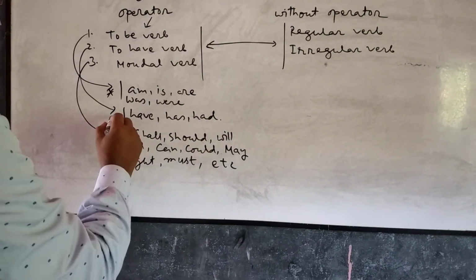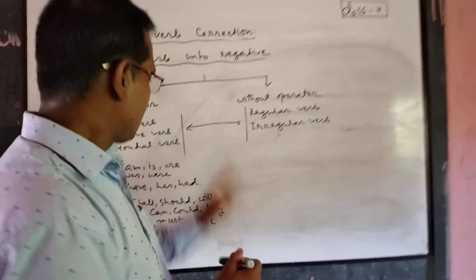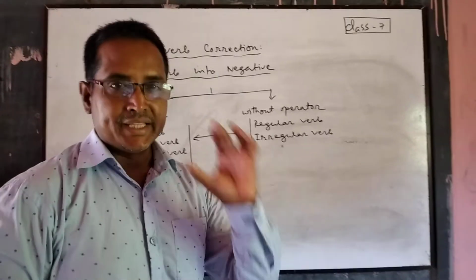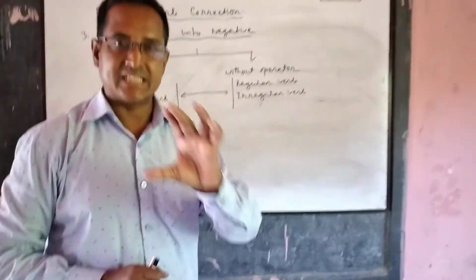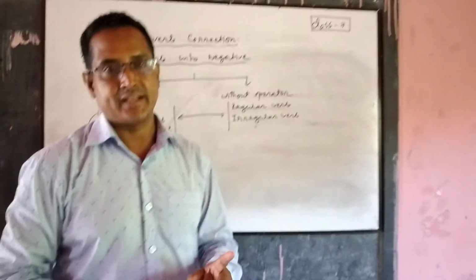Clear to you, student? If an operator appears in a sentence, then it is easy to make negative.